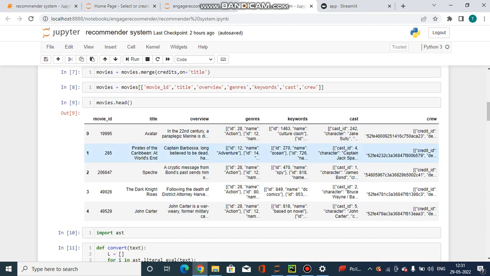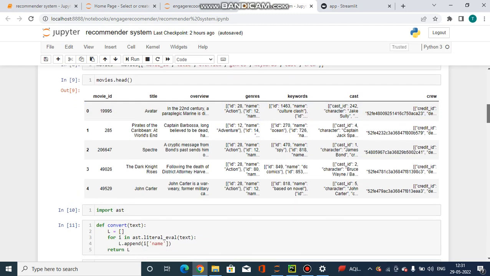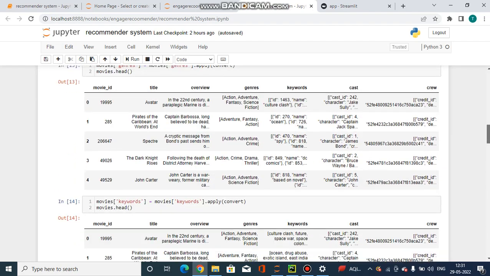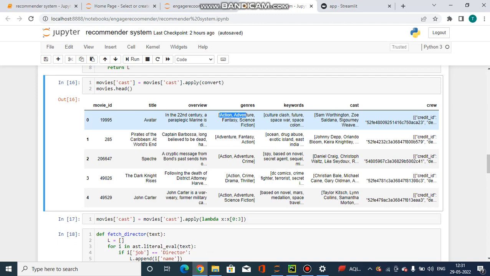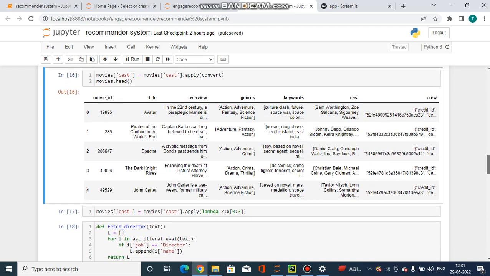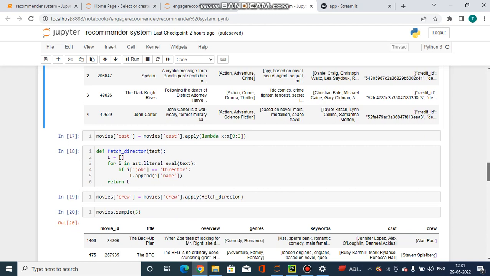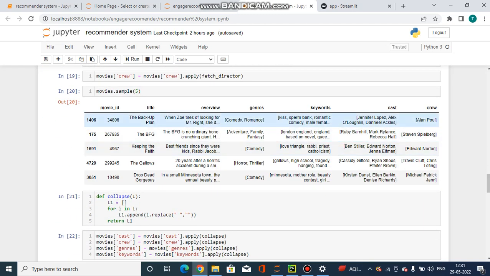Now I'm getting this kind of array in genre, but what I want is action, thriller, etc. ID 28, name, etc. are not needed. Similarly, in cast also, we don't need cast ID, character name, just the actor name. So, after importing AST, I'm converting it into the array which is needed: action, adventure, fantasy, etc. Similarly, I'm converting the cast also. So we get what we want as a keyword for the content system.